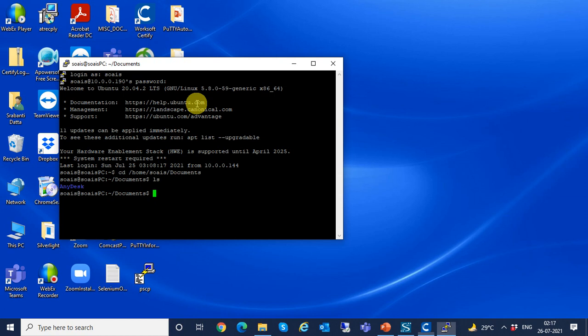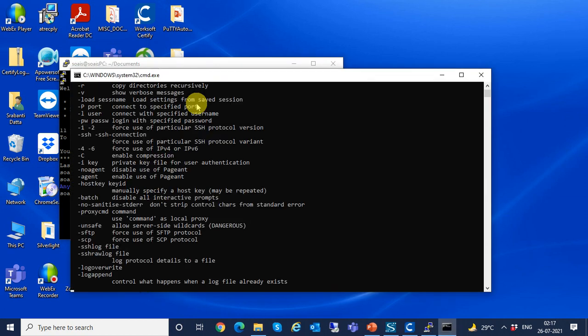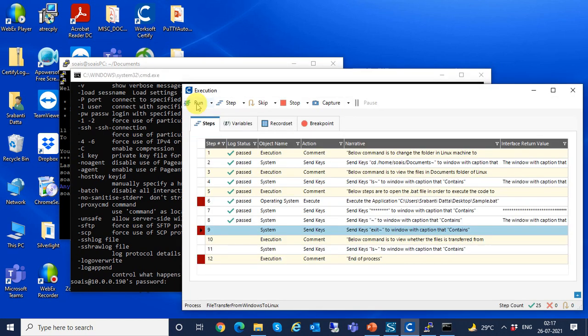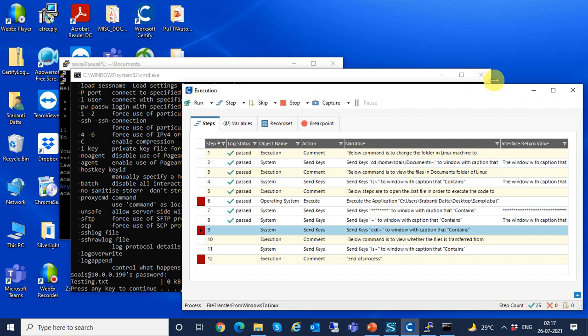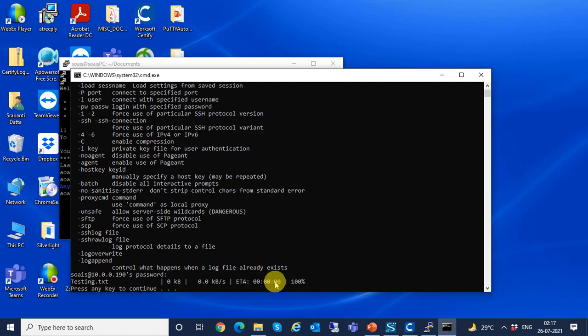After this, the bat file is executed. It is asking for password. So once the password is provided, the file will get transferred. Here you can see my file is testing.txt and it says 100%. That means my file is already transferred now.